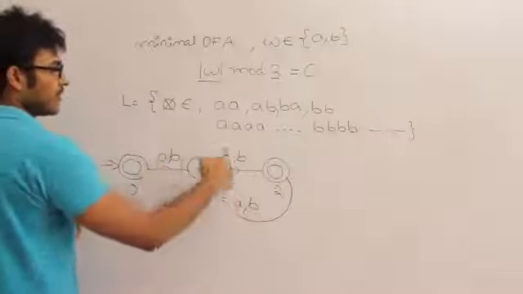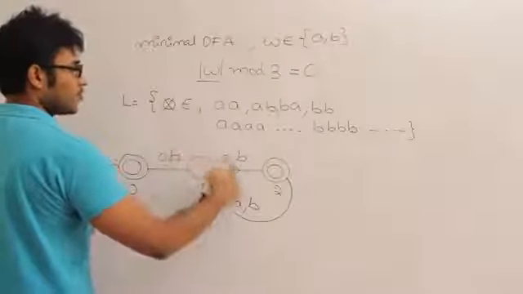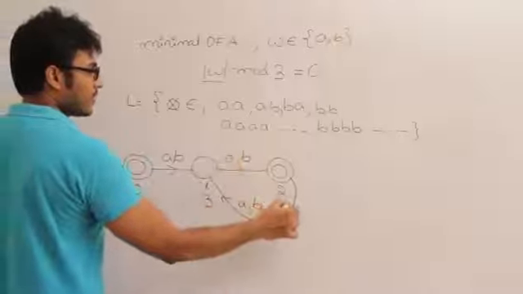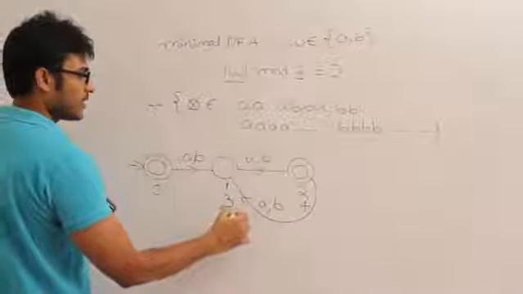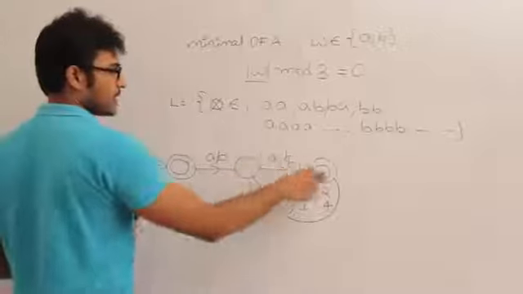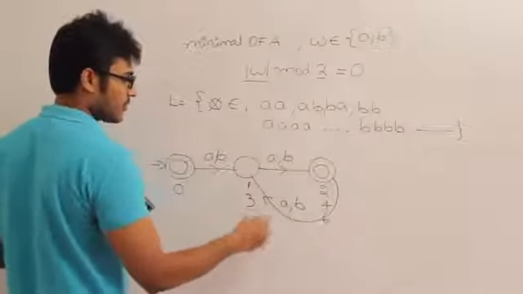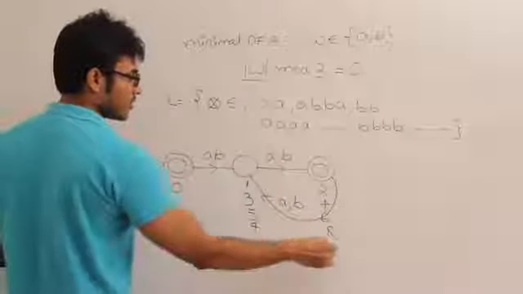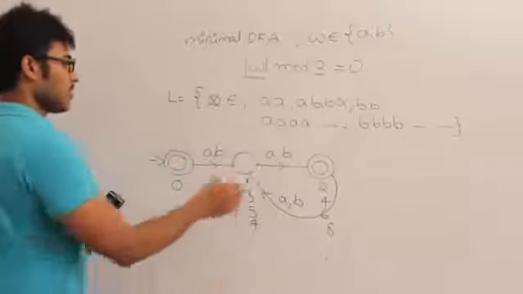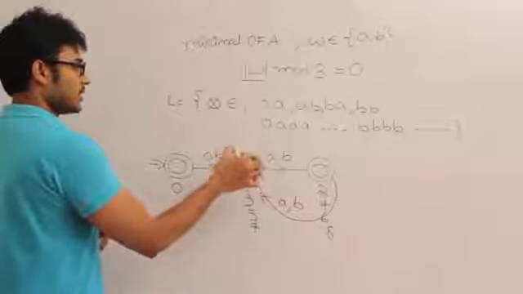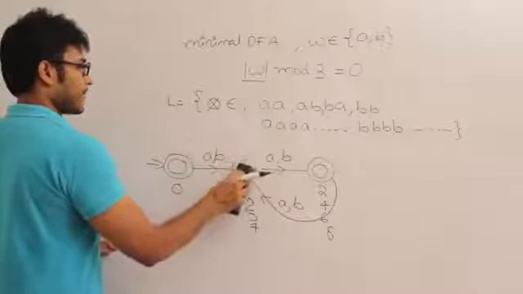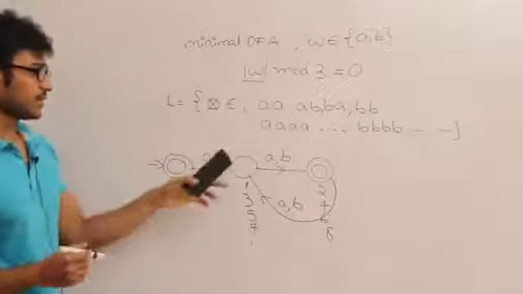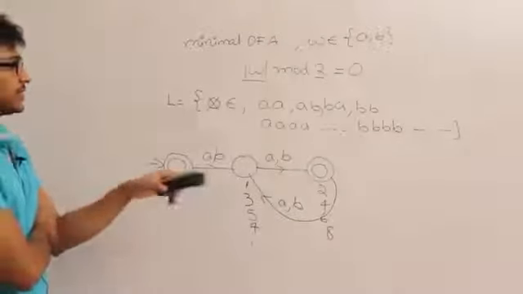A or B, 1 length, 2 length, 3 length. If I get one more A or B, 4 length. One more A or B, 5 length, then 6 length, 7, 8, and so on. So this is nothing but the set of all odd length strings, and this is nothing but even length strings. So this is definitely a finite automata, and this is definitely a deterministic finite automata.